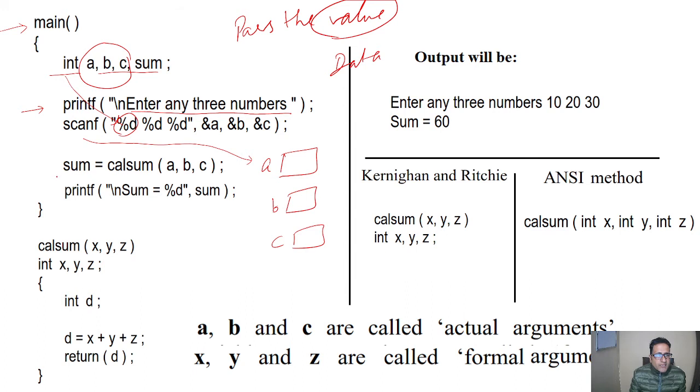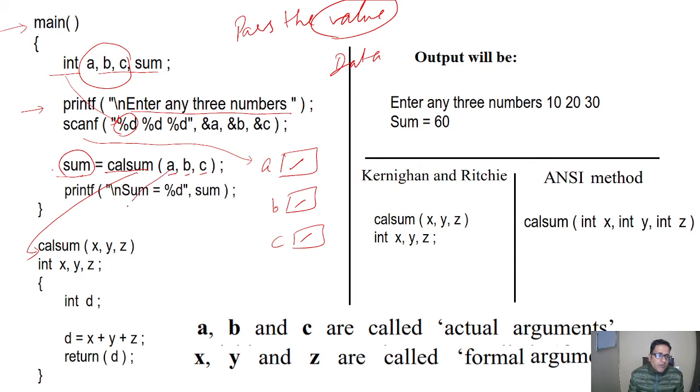And after that, the addition formula is here: sum is equal to a function call, calsum, where we are giving these 3 values A, B and C, which are stored at these locations, or you can say these variables. Now this will go to the calsum function.